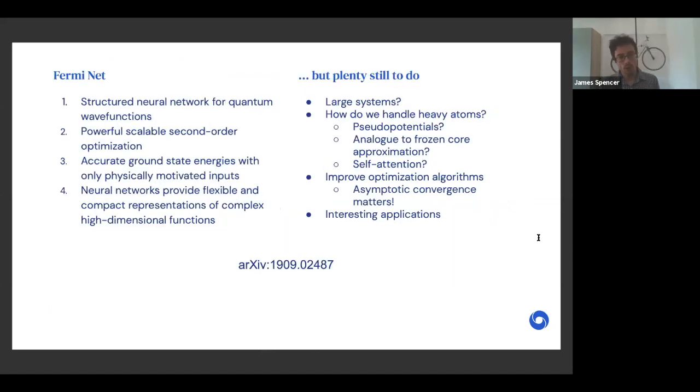So just to conclude, FermiNet is a structural neural network for quantum wave functions. We use a powerful, scalable optimization method, and I hope I've convinced you that we have accurate ground state energies with only physically motivated inputs, and neural networks provide flexible and compact representations of complex high-dimensional functions. But I think there's still plenty to do, and I'll leave the list of outstanding questions I think we have for you to read.